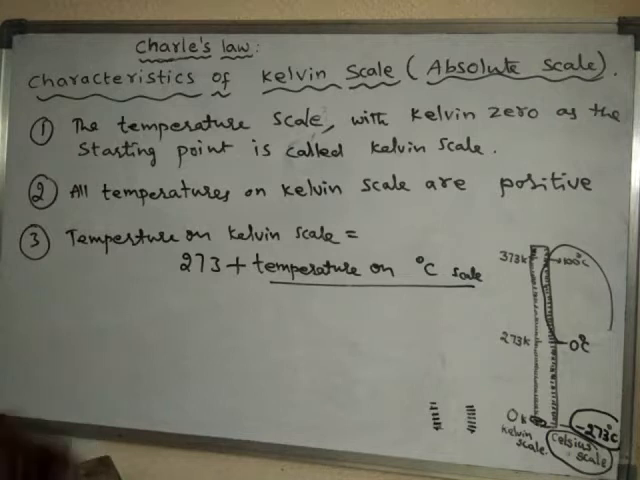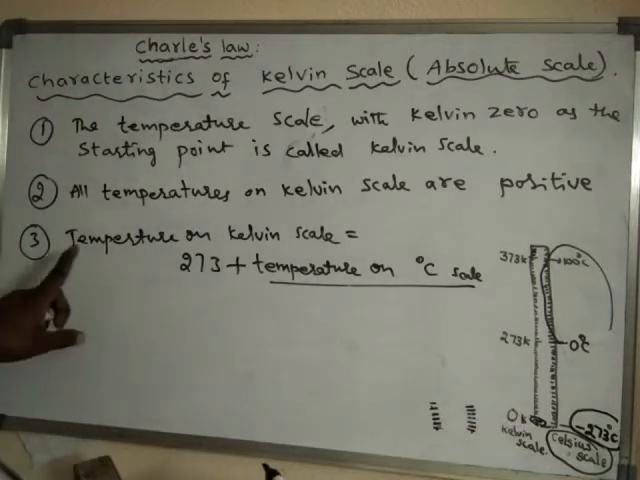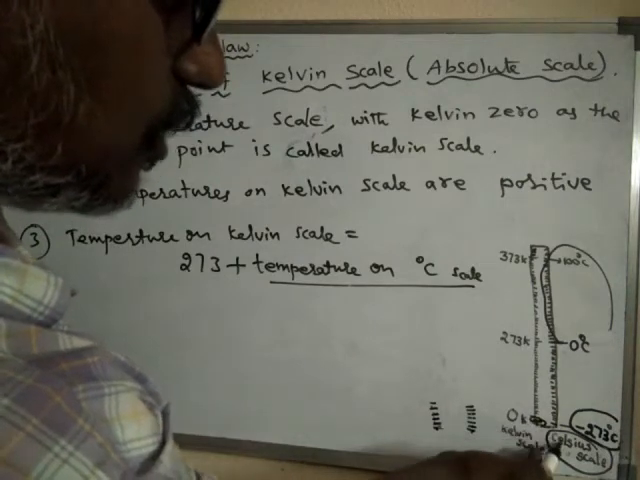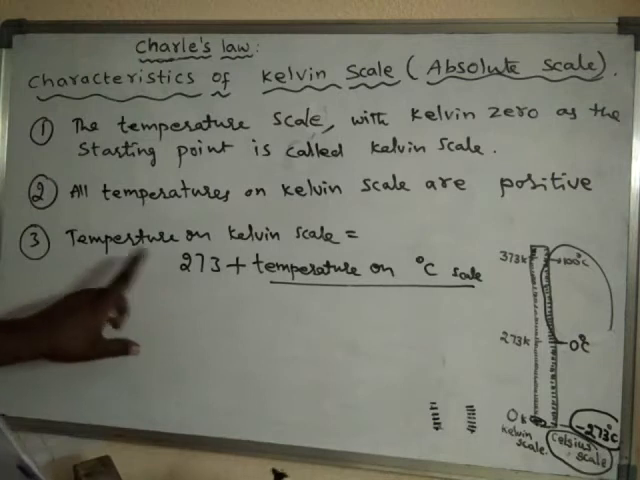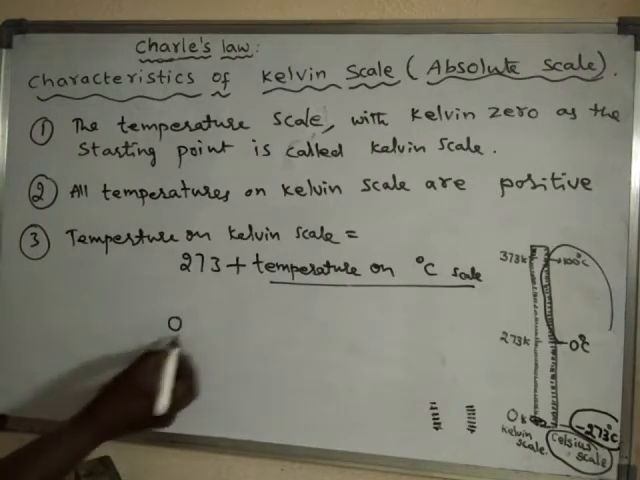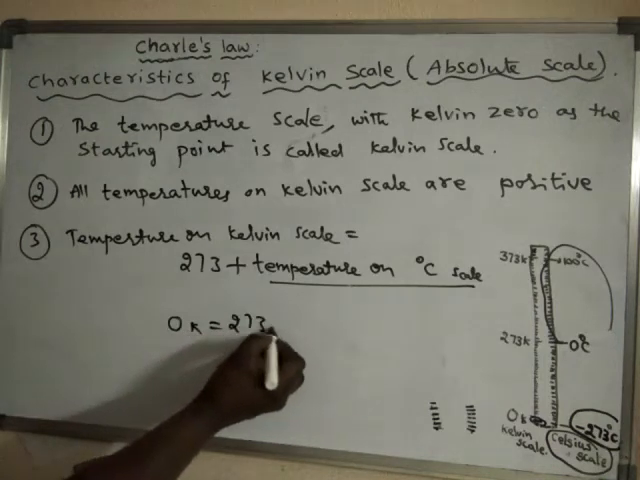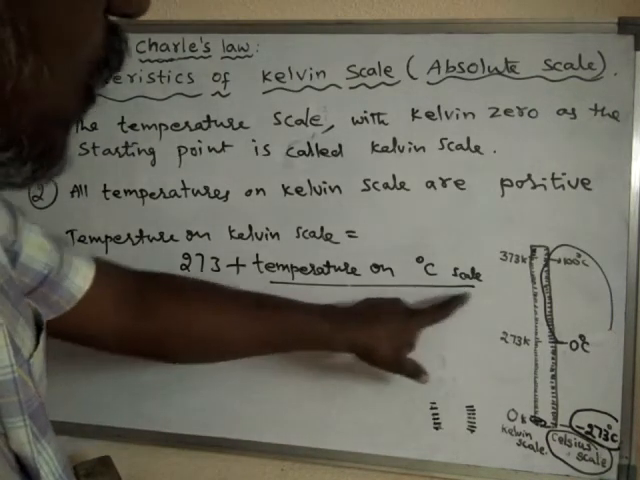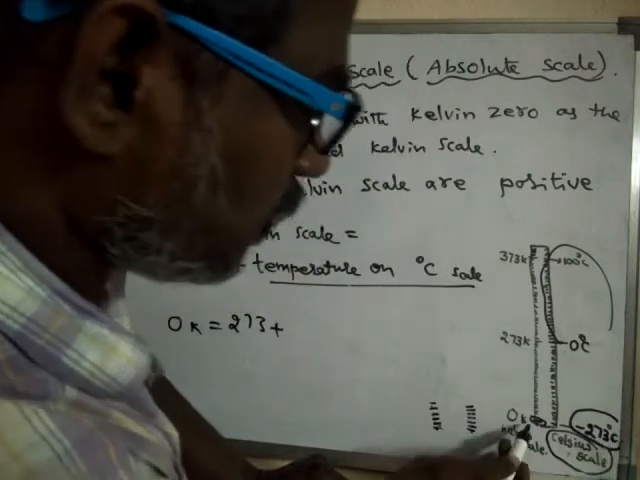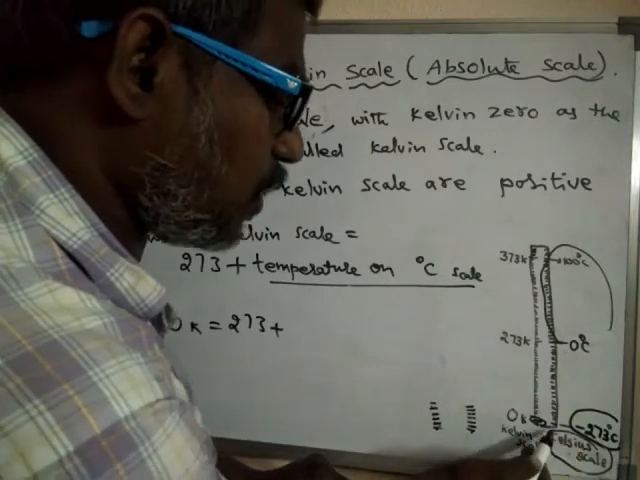For example, 0 Kelvin. Its related temperature on Celsius scale is minus 273. Suppose here it is 0 Kelvin. Temperature on Kelvin scale, if it is 0 Kelvin, is equal to 273 plus temperature on degree centigrade. So what is the temperature on degree centigrade related to 0 Kelvin? It is minus 273. So the related temperature of 0 Kelvin is minus 273 on the Celsius scale.